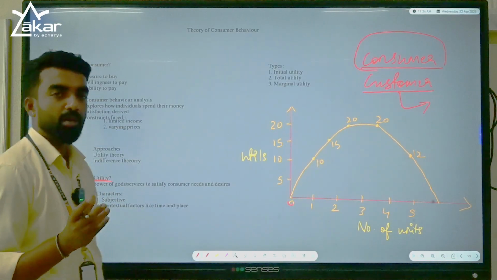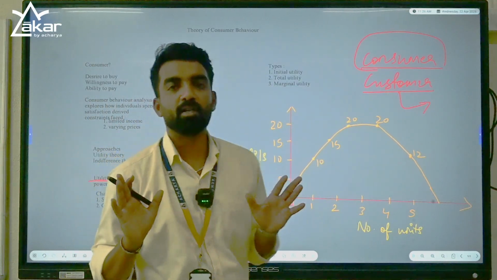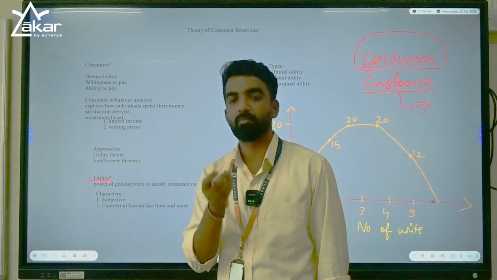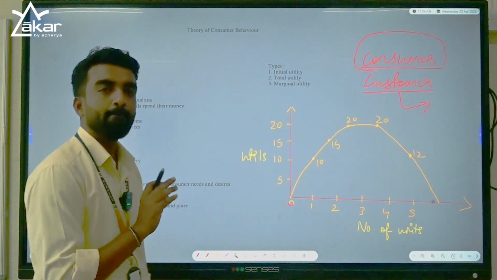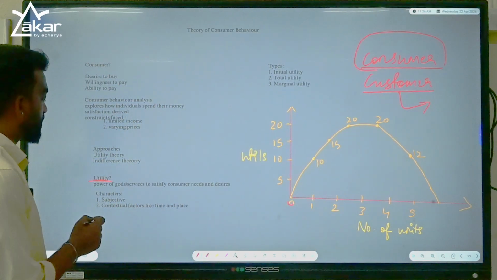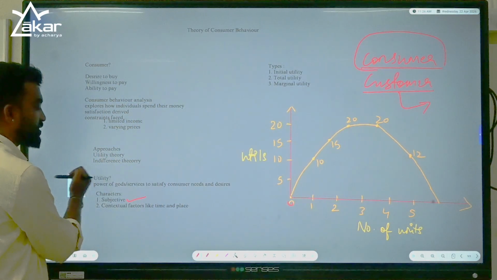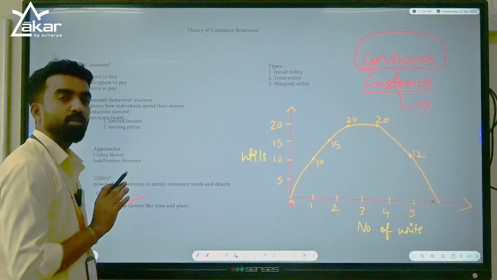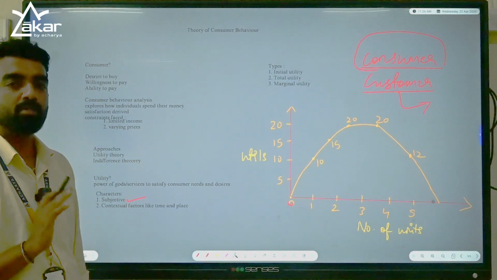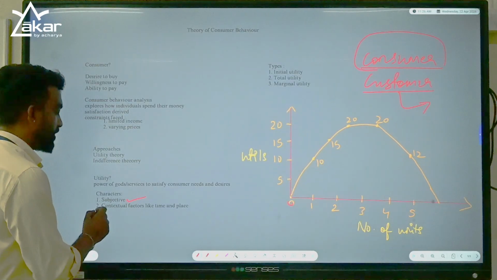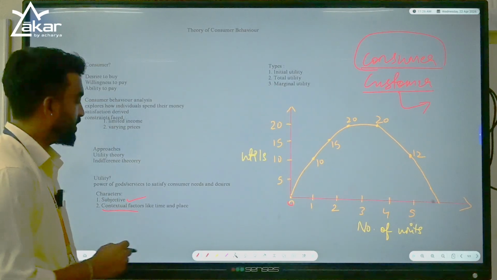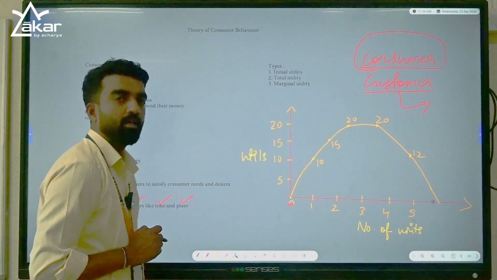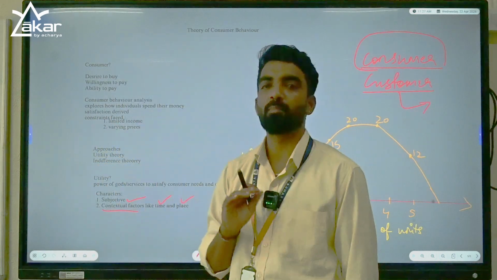By eating one cup of ice cream, some feel I am completely satisfied. Some might say just by one spoon that I did not like it, I don't want. Right? Because it is subjective. Satisfaction is subjective. It differs from person to person. Subjective nothing but it differs from person to person. And it has contextual factors like time and place. Right? Satisfaction depends on the time and place.